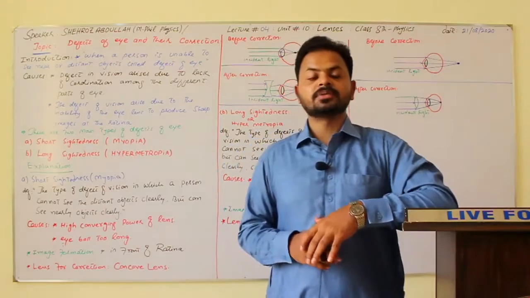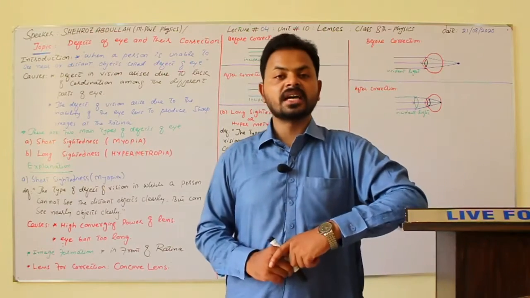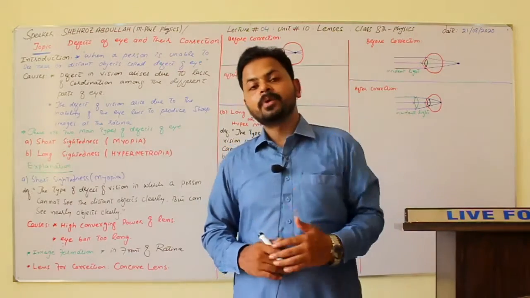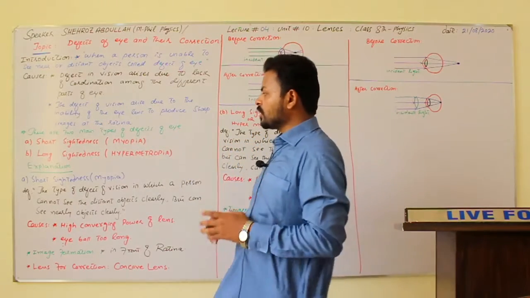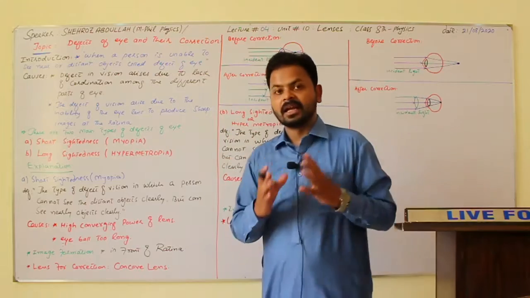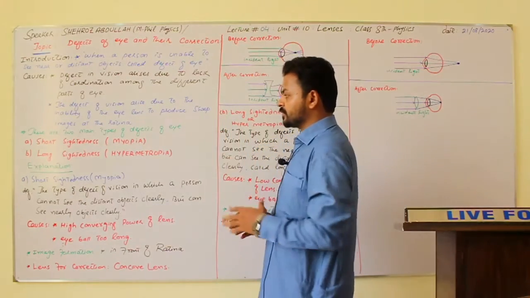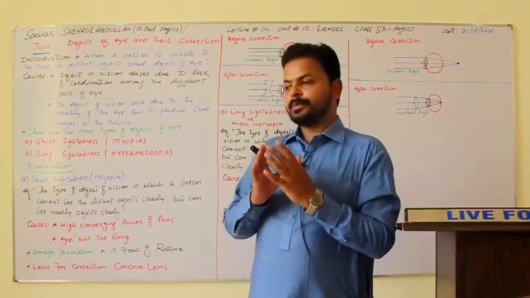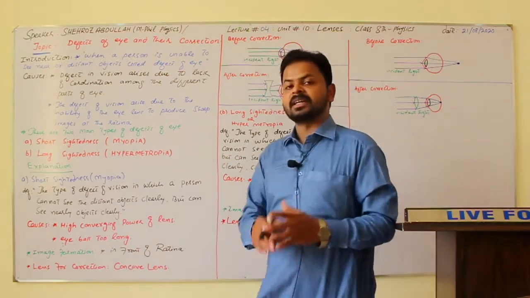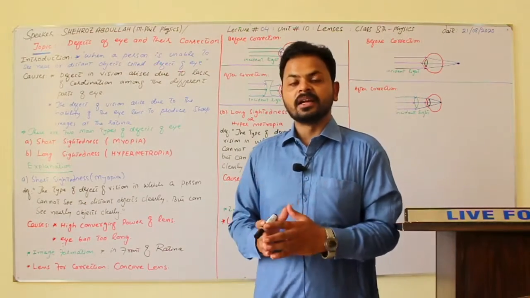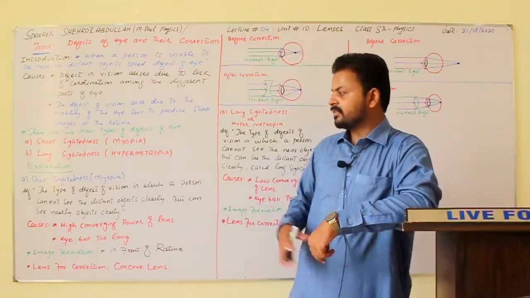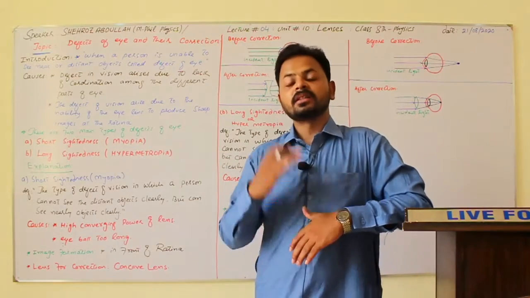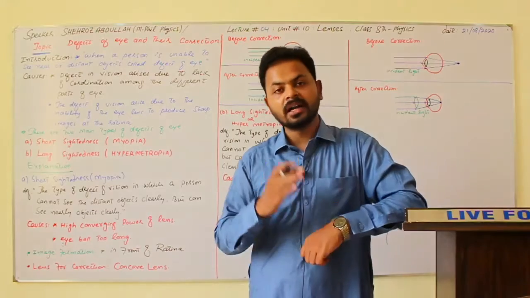There are basically two types of defects in vision. The first we call short-sightedness or myopia, and the other we call long-sightedness or hypermetropia. In short-sightedness or myopia, what is happening? Let's discuss. In short-sightedness, the person cannot see the distant objects but can see the near objects very clearly. Such type of defect of vision in which a person cannot see the distant objects but can see the near objects very clearly is known as short-sightedness or myopia.